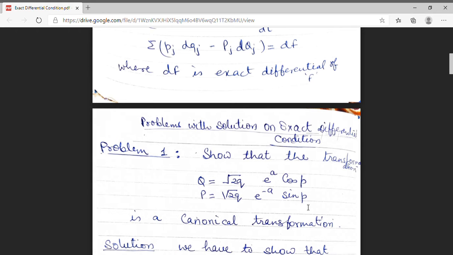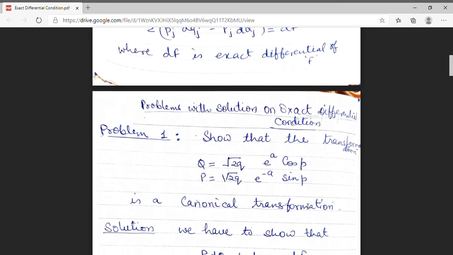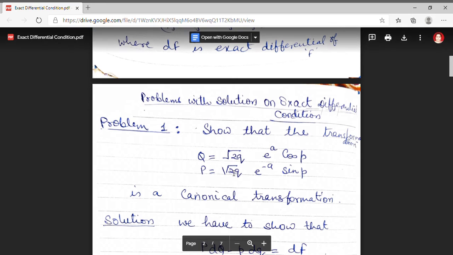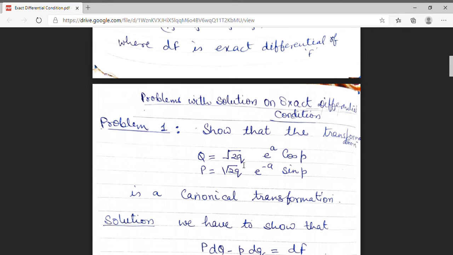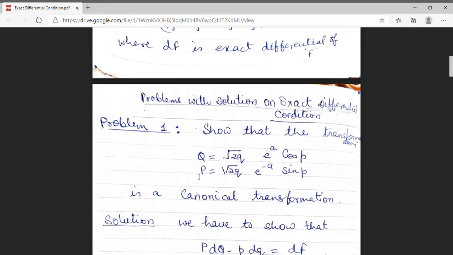The first problem which I am taking is: show that the transformation capital Q equal to under root 2 small q e raised to power a cos p, and another value which is given to us is capital P equal to under root 2q e raised to power minus a sin p. I have to prove that this transformation is canonical.